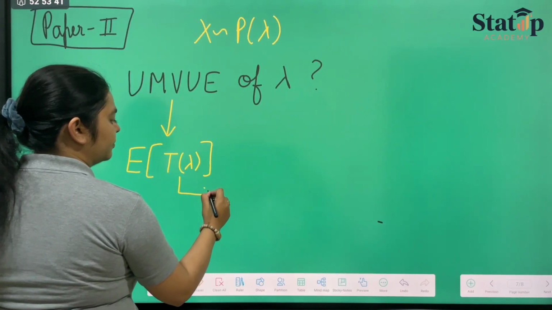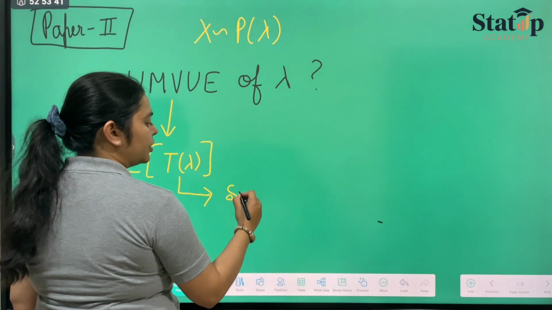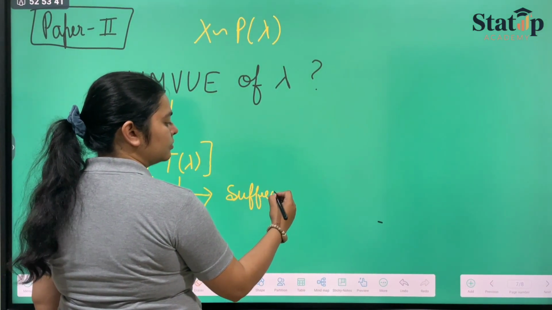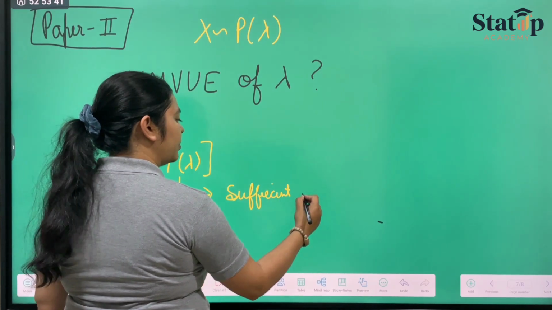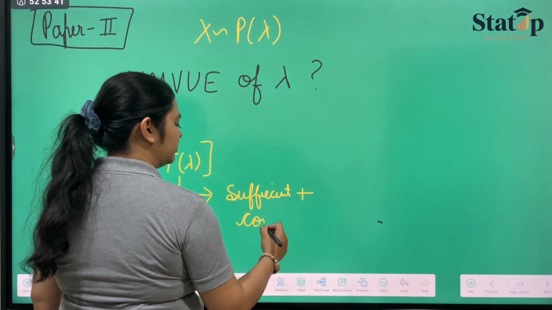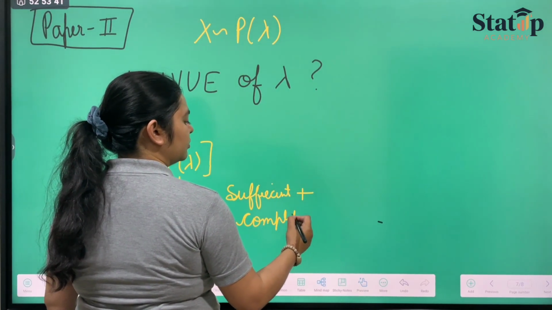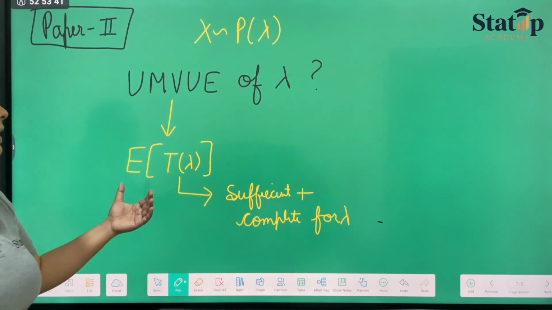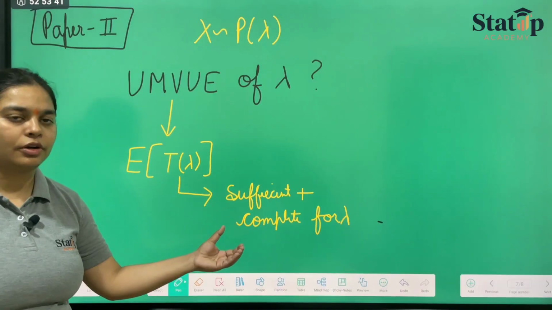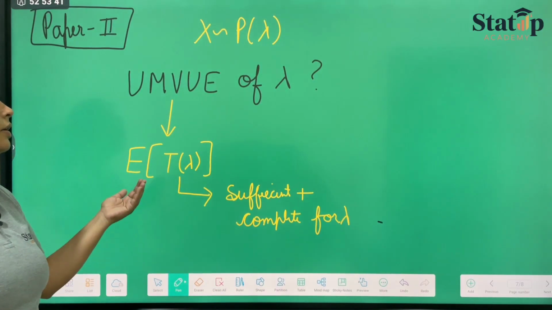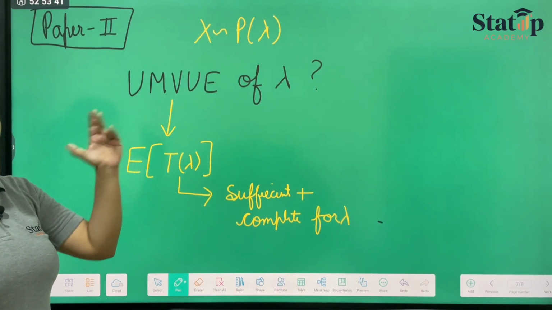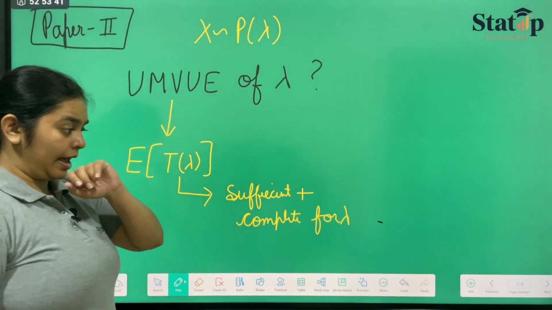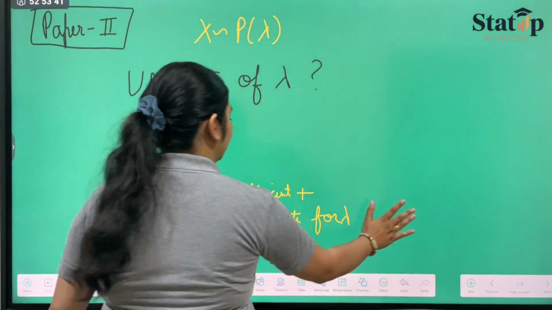And this function is sufficient plus complete for lambda. When expectation of a function of a sufficient and complete estimator is taken, then that gives us UMVUE. Okay, I hope that you know the concept behind this.